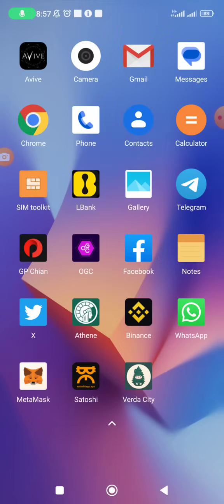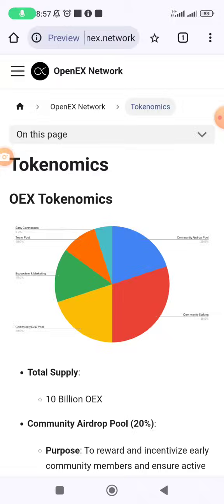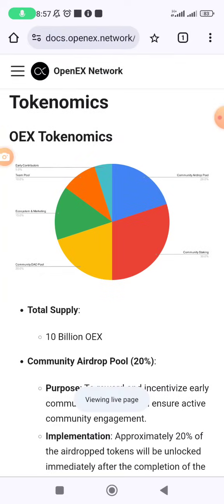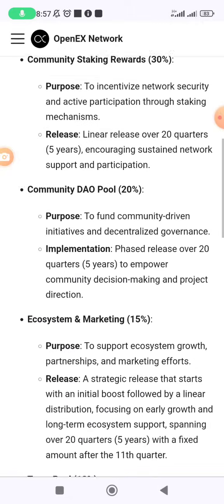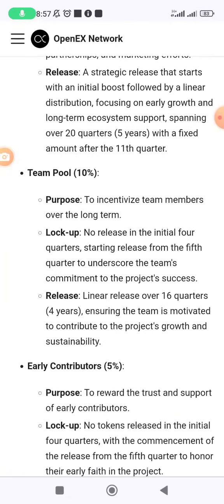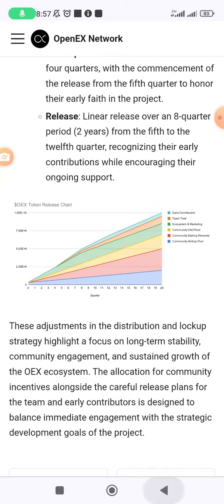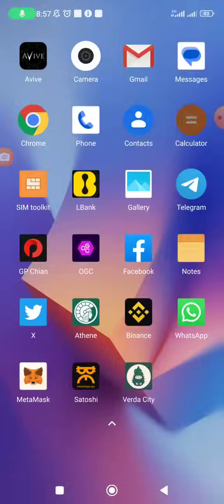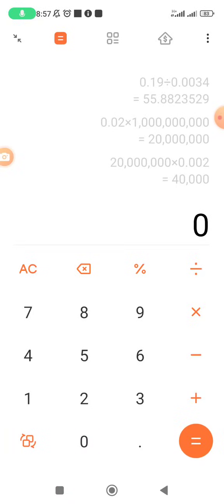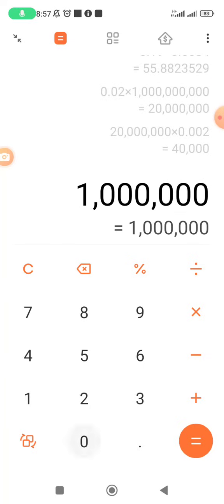Even before we do maths, let me take you to OEX, the current OEX tokenomics. Yes, these are the current OEX tokenomics. And if you look at it, the team is actually getting 10% of the total supply, all right? 10% of the total supply, that is for the team pool. 10% of 10 billion is 1 billion. So 1 billion is the tokens allocated to the team.